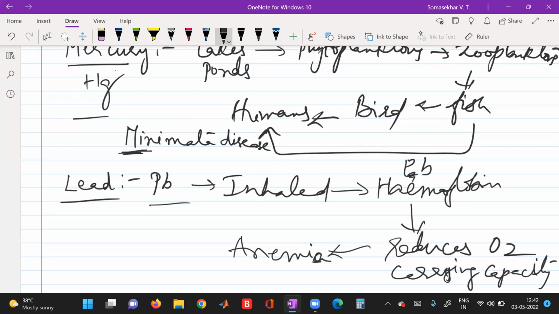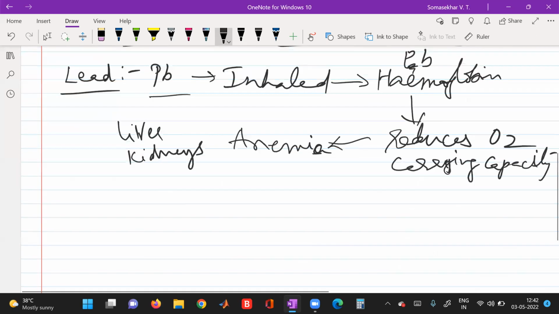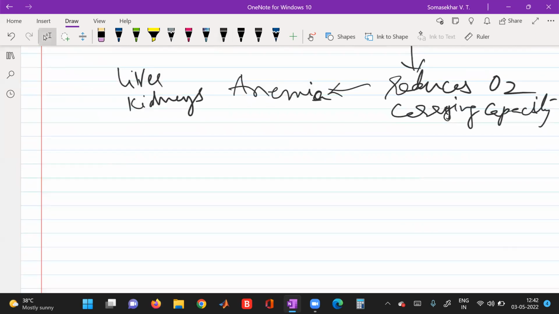It will lead to anemia, that is, there is no RBC in our body. It results in the infection of liver and kidneys. It leads to the damage of our liver and kidneys. Next comes your zinc.